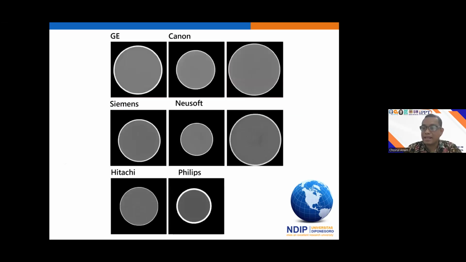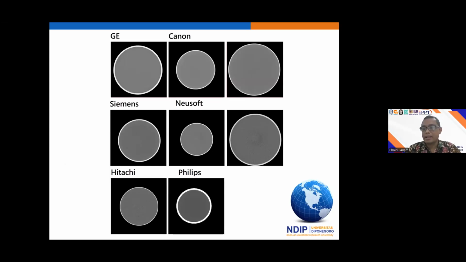And these are examples of the image of the water phantom from the Siemens Neusoft. Neusoft maybe has a different size, and this one from Hitachi, from Philips also has a different size, and so on.